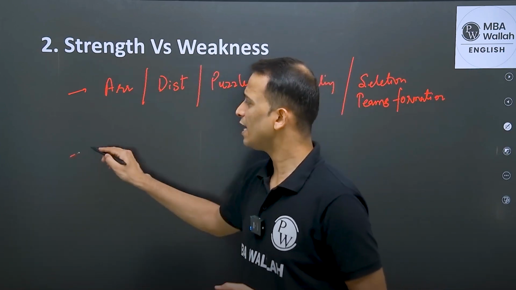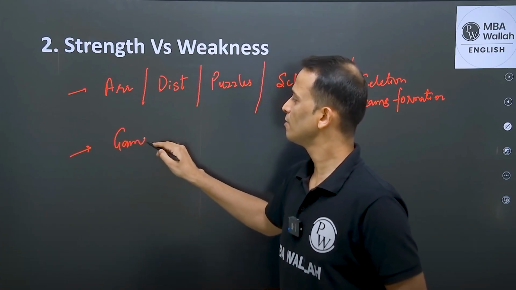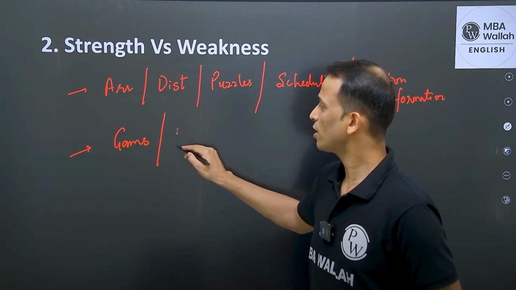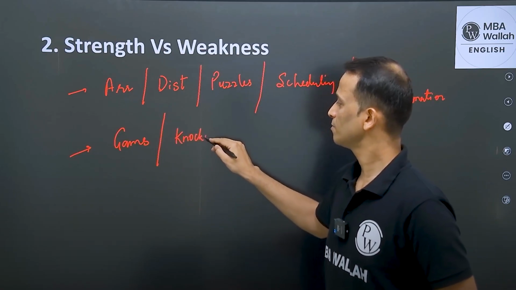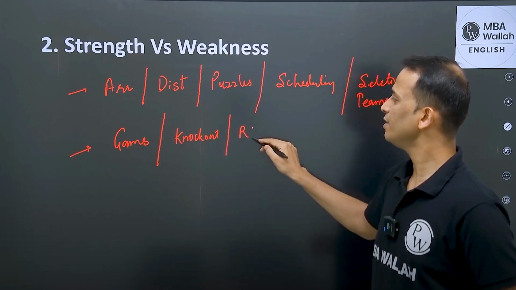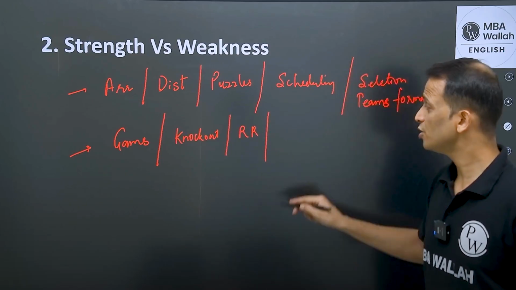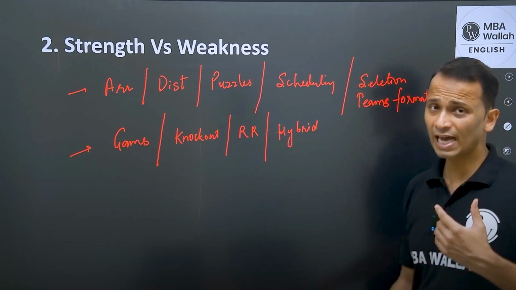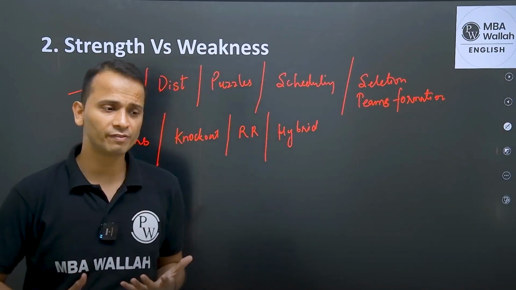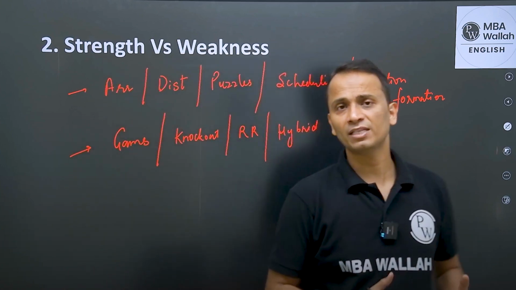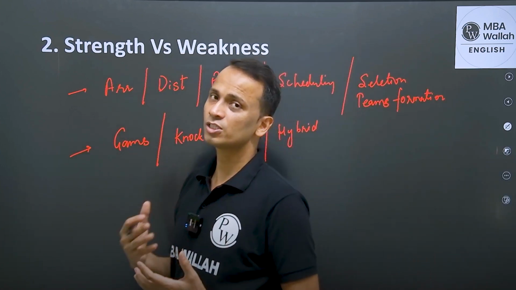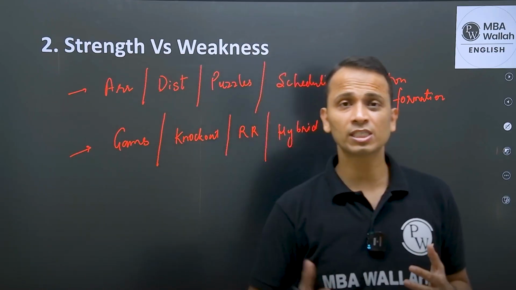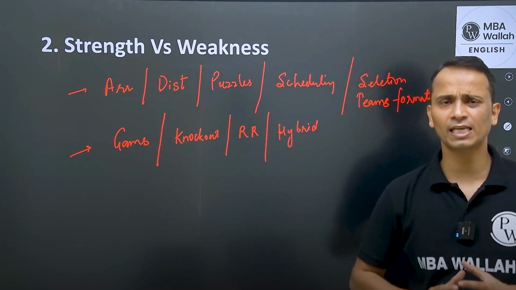Okay. Then after that, we have games. We have tournaments of different types. Let's say knockout. We have round robin. We have hybrid tournaments, right? We have questions in which a table is given, which will give you the total number of matches, the number of matches won, the losses, the number of draws, the points, and goals against. All these things are there in these types of questions.